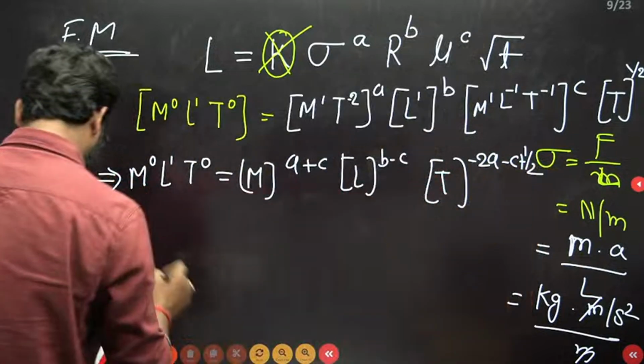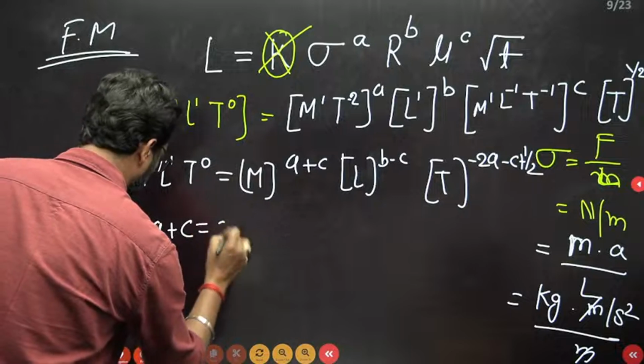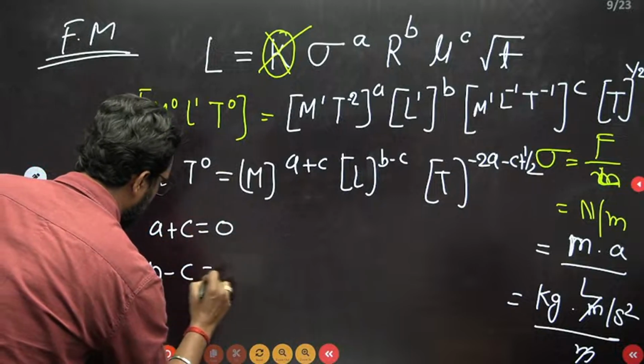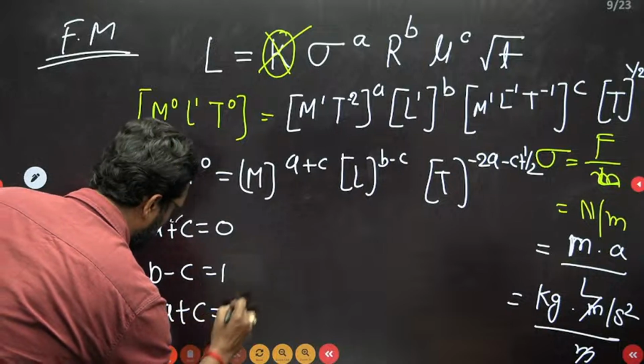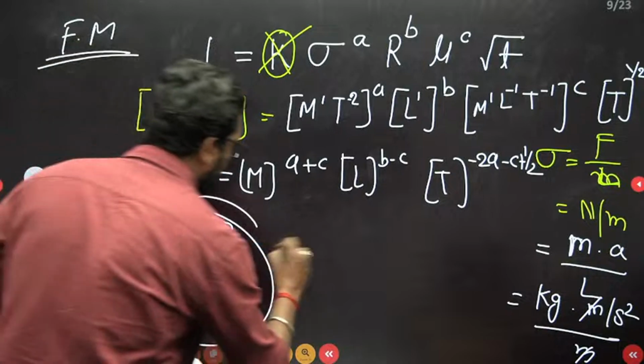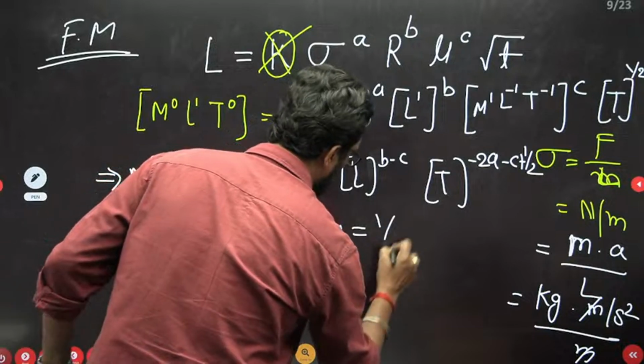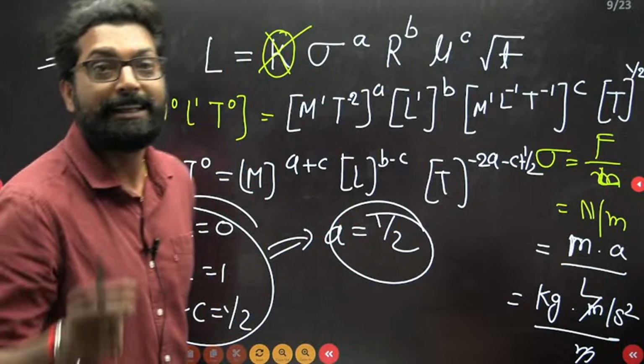Now if you equate this, a plus c is equal to 0, b minus c is equal to 1, and 2a plus c is equal to 1 by 2. Now if you solve this, the value of a is 1 by 2, and this is the correct answer which is given in the option.